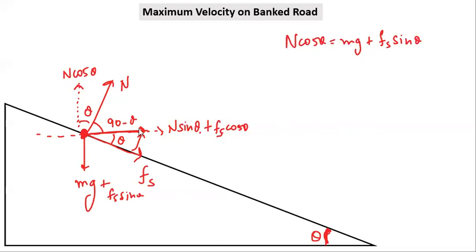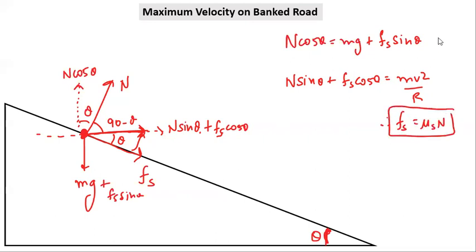Similarly, the net force towards the center will be equal to the centripetal force. So n sine theta plus fs cos theta will be equal to mv square by r. To calculate maximum velocity, we take the maximum value of friction, that is fs equal to mu s n. So these are three equations which will give you the maximum velocity on a banked road.